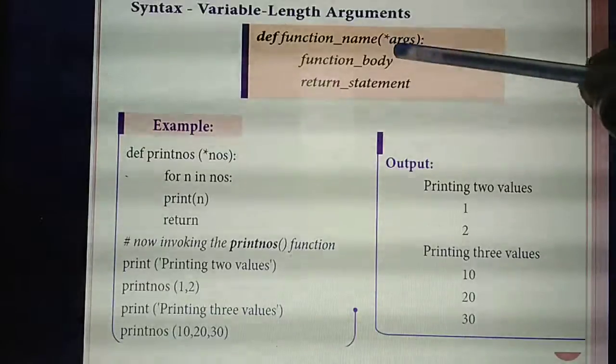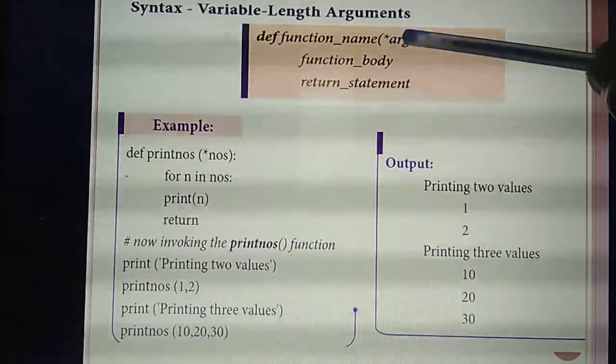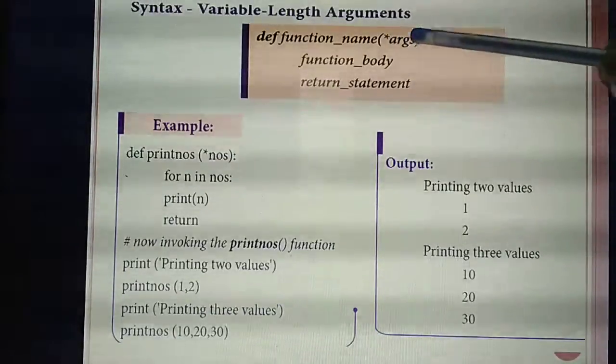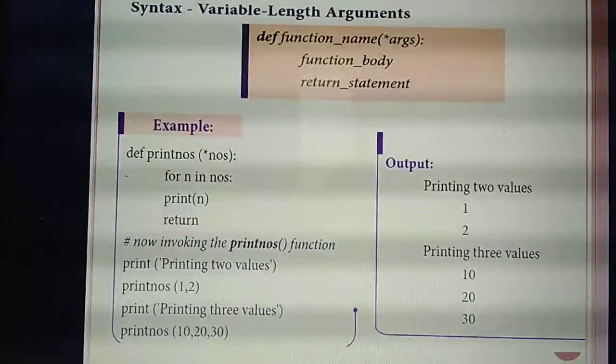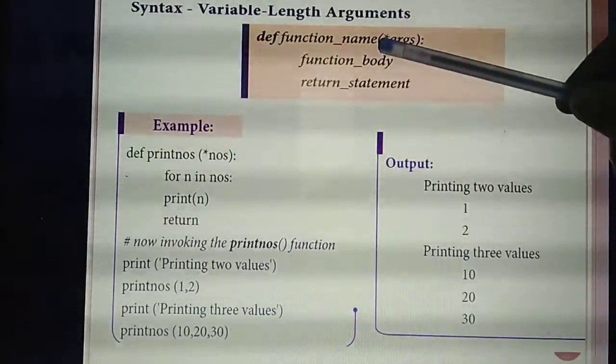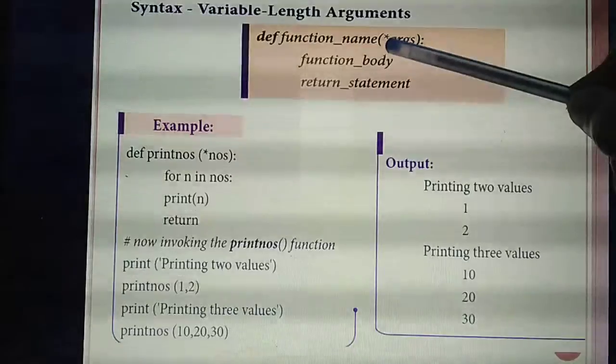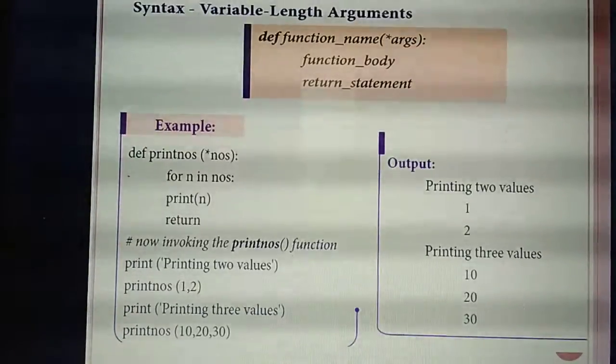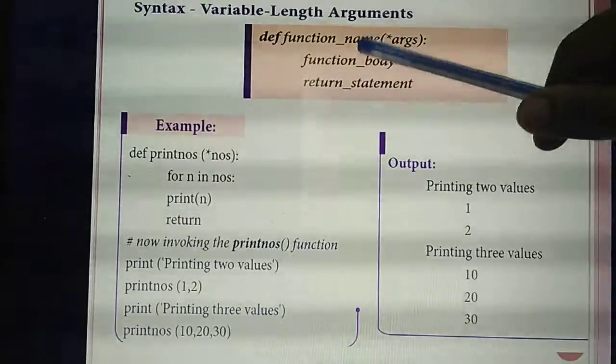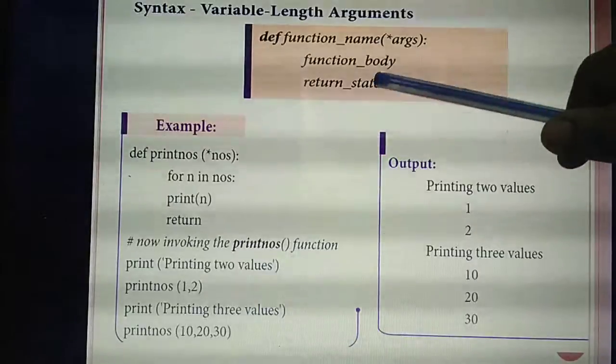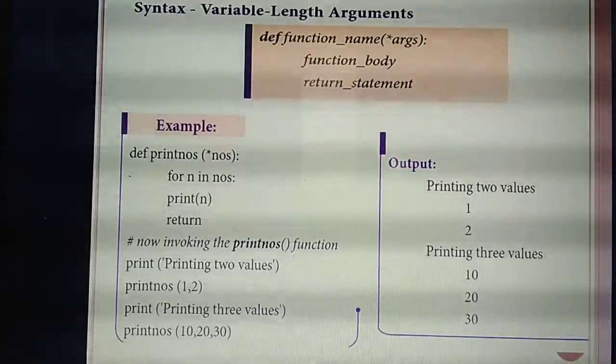Okay, how many arguments do you need? You need to declare the arguments. One argument means 1, 2 means 2. Sorry, only one argument, because you are using the asterisk symbol. So the name of the argument starts with the asterisk symbol. Then you need to write the statements inside the function, then the return statement.